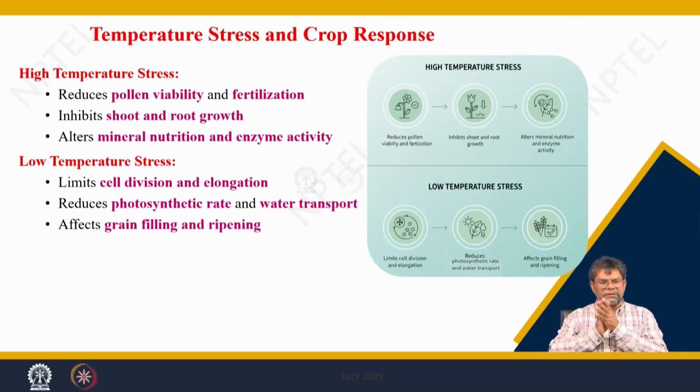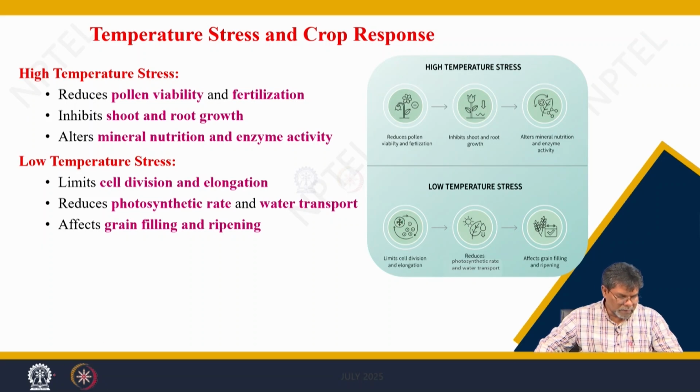Then this is the temperature stress and crop response we have already discussed earlier. There may be high temperature stress, and there may be low temperature stress. In case of high temperature stress, there is an effect on pollen viability during the flowering period, and on fertilization, which causes less grain filling.